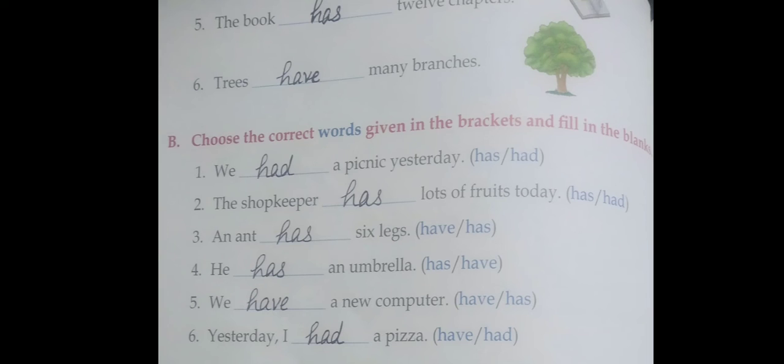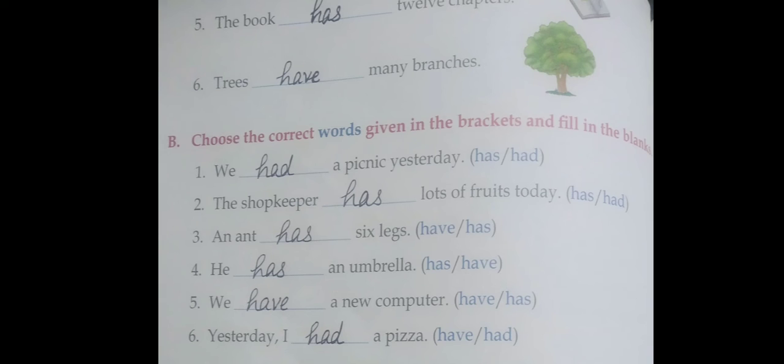One more time, listen. We had a picnic yesterday. The shopkeeper has lots of fruits today. An ant has 6 legs. He has an umbrella. We have a new computer. Yesterday I had a pizza. First you have to write in the textbook, then you have to write in your rough book also.